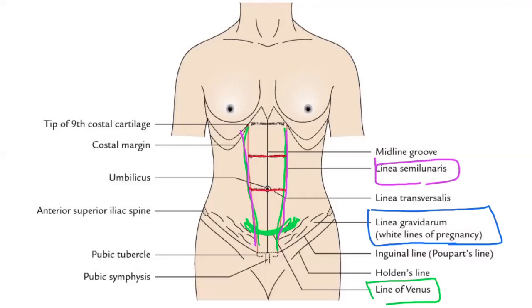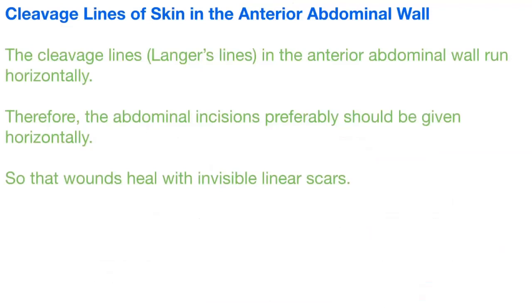And this is linea transversalis, right? That corresponds with the tendinous intersections of the rectus abdominis muscle, right? That is the skin creases in the anterior abdominal wall, right? Coming to the cleavage lines of skin of the anterior abdominal wall.